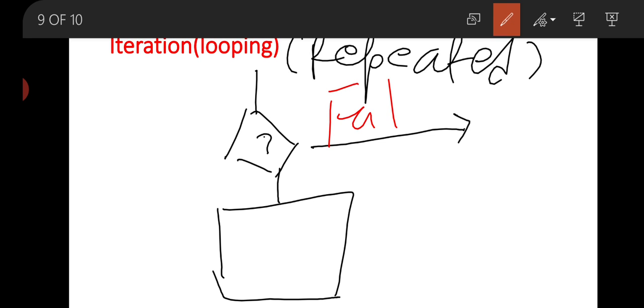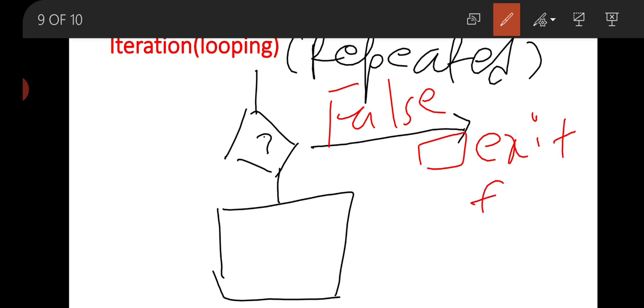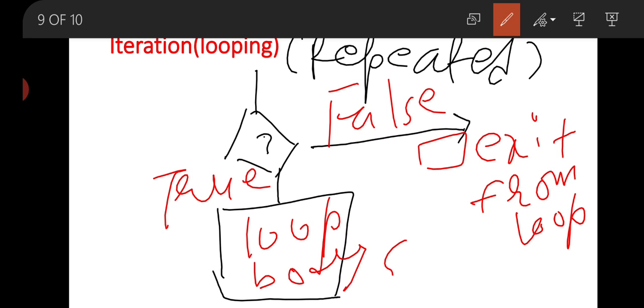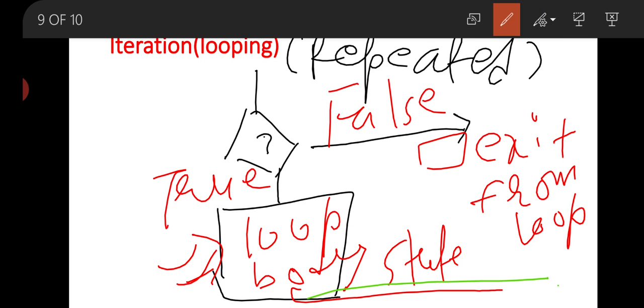If true, then this is your loop body, that means a group of statements or a single statement. While the condition in our loop remains true, this statement will keep being printed. As soon as our condition becomes false, we will exit from the loop. This is the iteration and looping method. We will see it in detail.